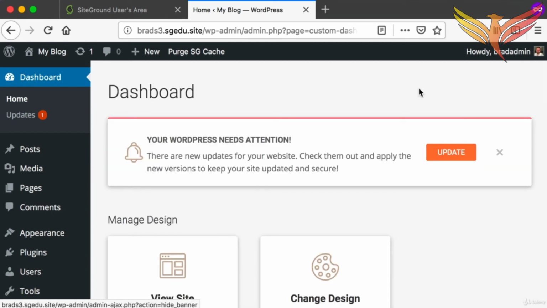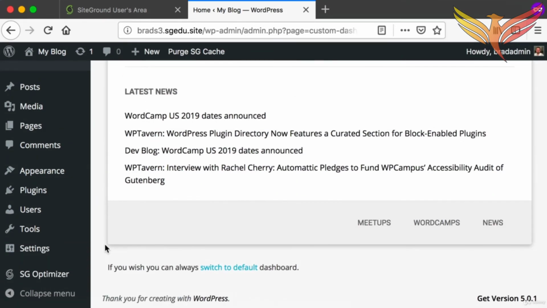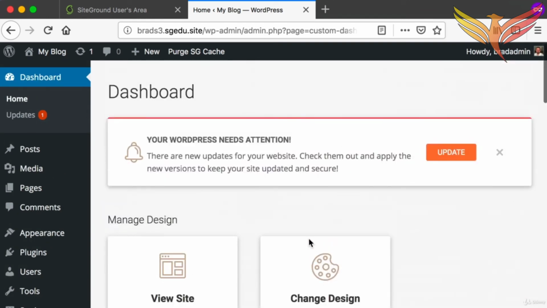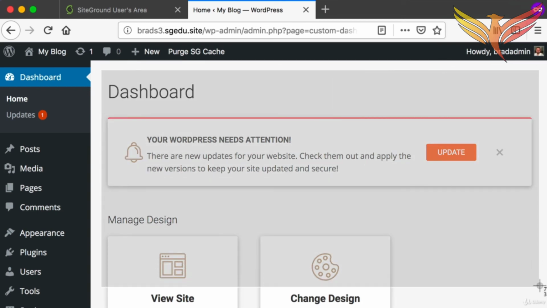And then finally, if you're using SiteGround, on our dashboard here, I recommend scrolling down to the very bottom, and down here we see this sentence that reads, "If you wish, you can always switch to the default dashboard." So basically what's going on here is that the SiteGround web hosting company is trying to give us a dashboard that makes our lives easier.